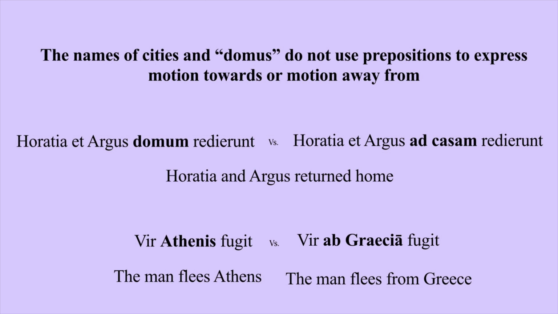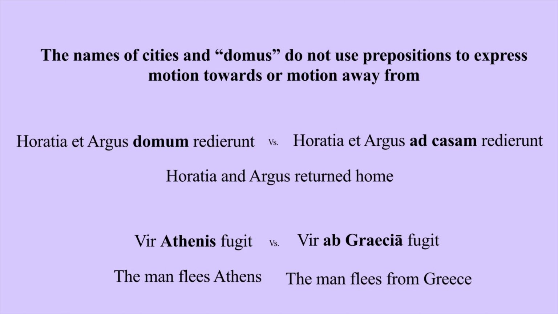And this is the same when we're expressing motion from. So let's have another look, and this time we'll compare a city versus a country, because we will use a preposition when we're talking about a country. It's only cities and towns that have this special exception. So we could say vir Athenis fugit, the man flees from Athens.